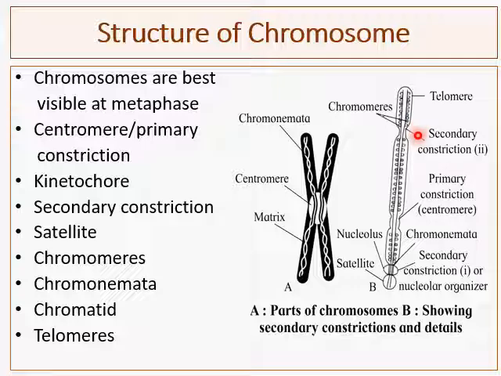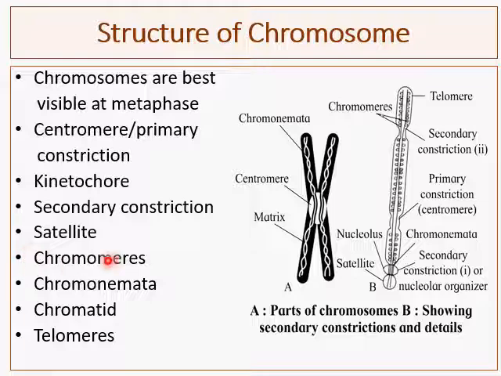Then satellites serve as an identifying marker. They also play an important role in formation of the nucleolus and RNA synthesis. So the satellite has great importance for the formation of the nucleolus and RNA synthesis.